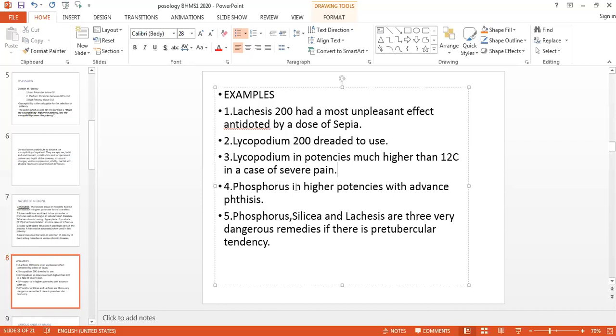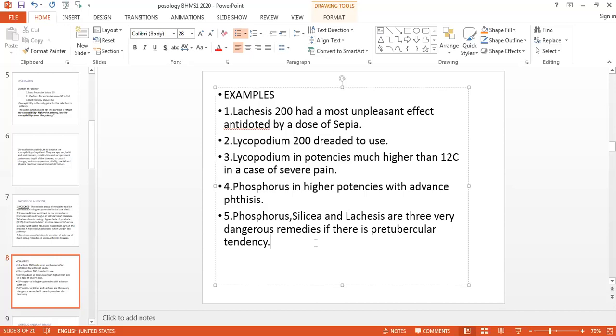Then Phosphorus, Silicea and Lachesis: these three medicines are never given in the pre-tubercular stage, or to a patient who has recently developed tuberculosis. These three medicines should never be given, even if they are constitutionally matched, because they can revive that tubercular phase. Phthisis means tuberculosis; previously the word phthisis was used for tuberculosis. So Phosphorus in the higher potency is never given in advanced phthisis, and these three drugs are also not given in the pre-tubercular tendency because they may cause hemorrhages. Bleeding starts in the patient, internal or external. So they are very dangerous remedies in the pre-tubercular tendency. The wrong potency or too frequent repetition may drive the patient to active tuberculosis, which proves fatal for the patient.